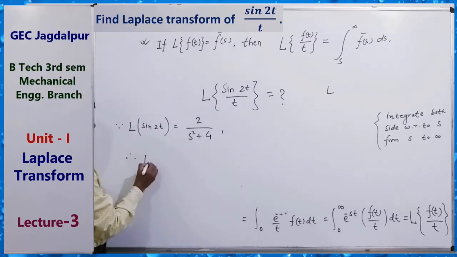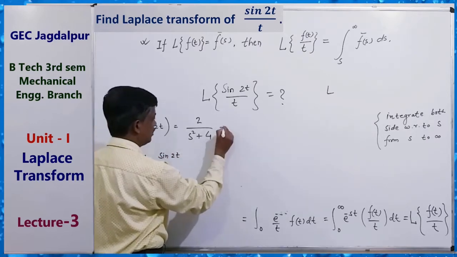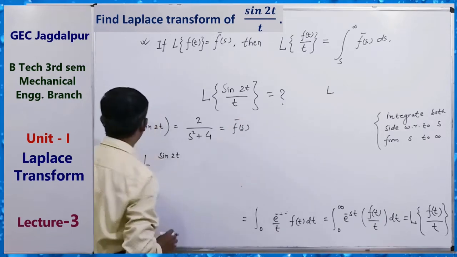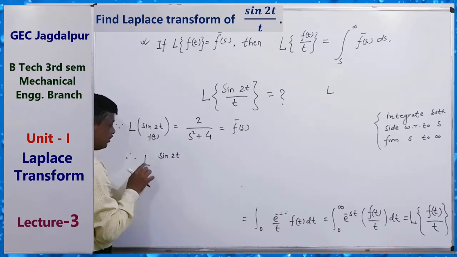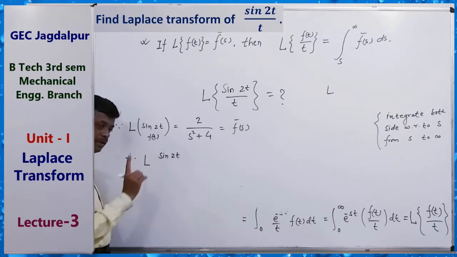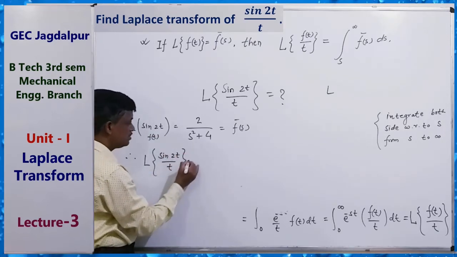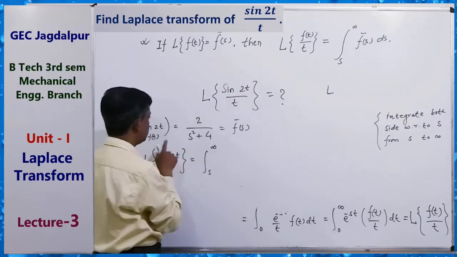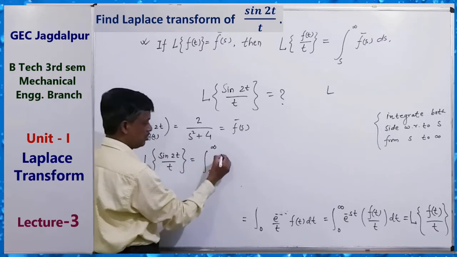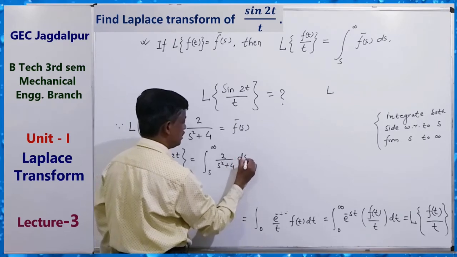Therefore, the Laplace transform of sin 2t is F(s) bar, and this is f(t). So the Laplace transform of f(t) by t, that is sin 2t by t, equals the integral from s to infinity of F(s) bar, that means 2 by s square plus 4, ds, and you have to solve this integral only.